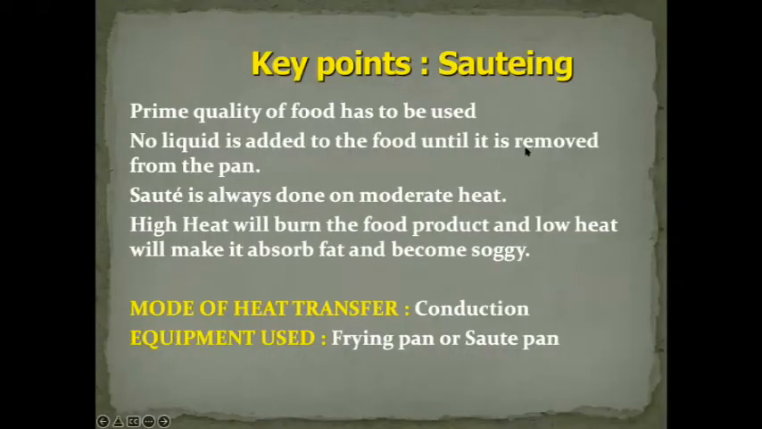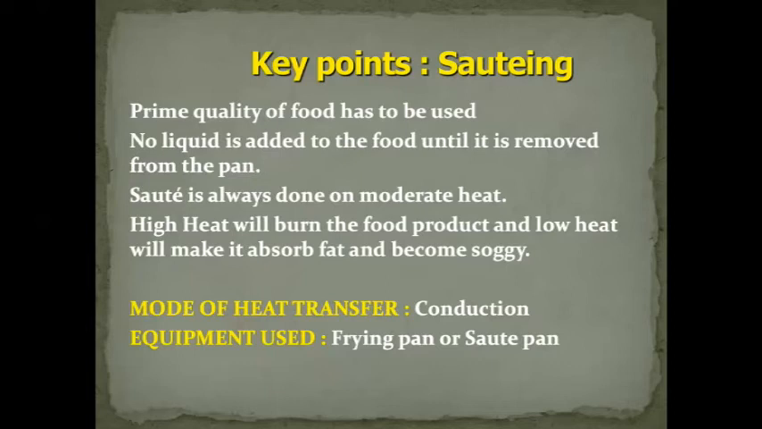So what are the key points which we should keep in mind when we are sauteing? First, whenever you are sauteing, if you use an ugly cut or rough cut of meat, that means cuts of meat that take a longer time to cook, or meats with bone in it, it will be difficult for you to cook through sauteing.